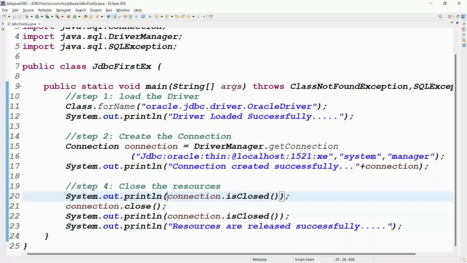Write the code, execute the code. Again, it will take one class. The first application will take four or five classes. For all remaining applications, load the driver, no need to explain; create the connection, no need to explain; close the resources, no need to explain. Only we need to change the query. That's why the first application takes almost three classes. You got the clarity, right? This is the example for that.